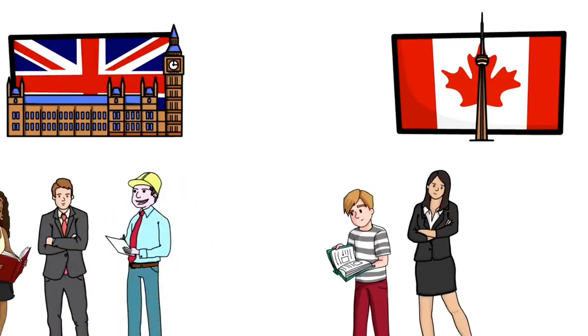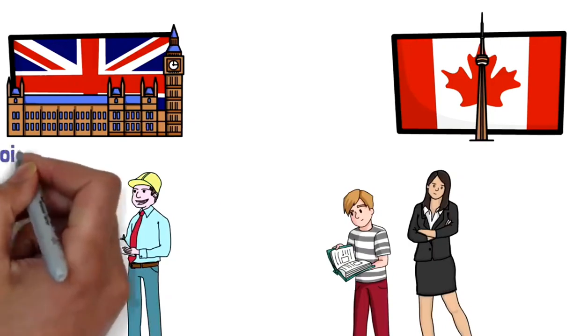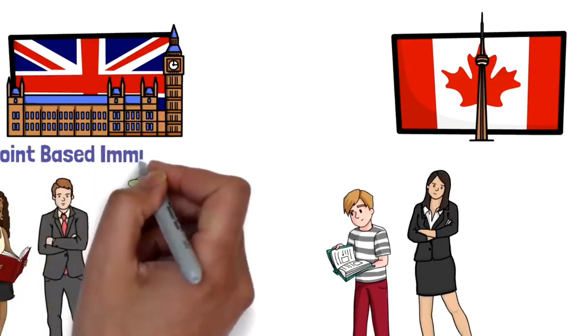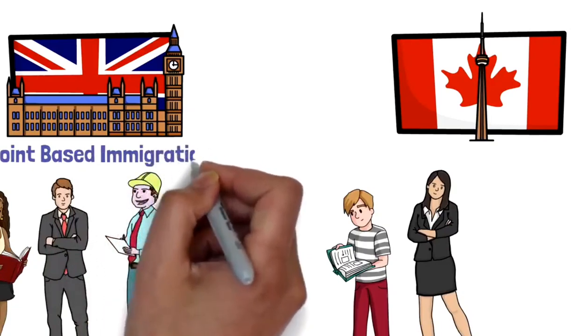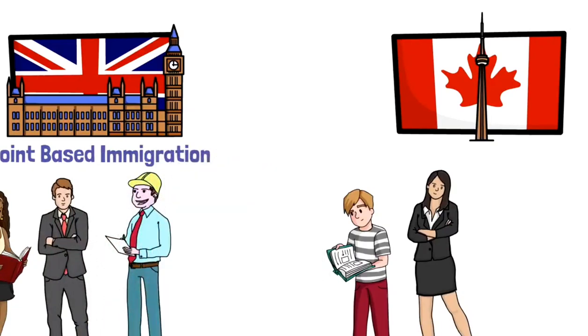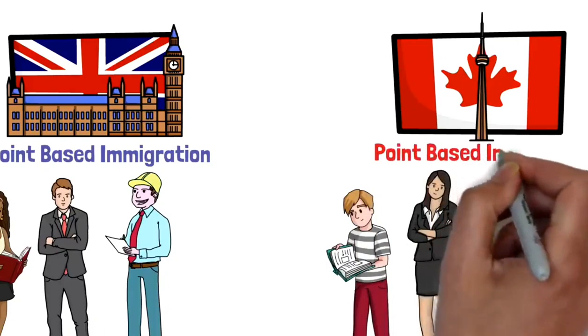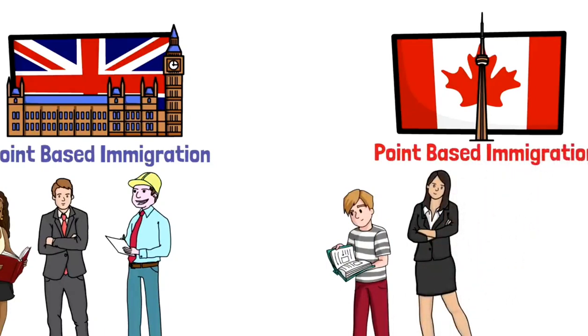After Brexit, the UK announced that it would change its immigration system to a point-based immigration system, which is actually inspired from Canada and Australia, which means that they would also provide points based on various factors such as your age, education, work experience, and many other factors as well. And Canada has already been using this system under the Express Entry program for the last 5 years.